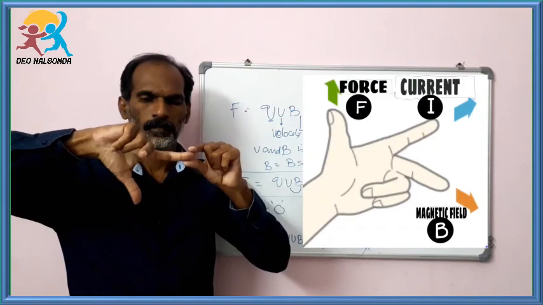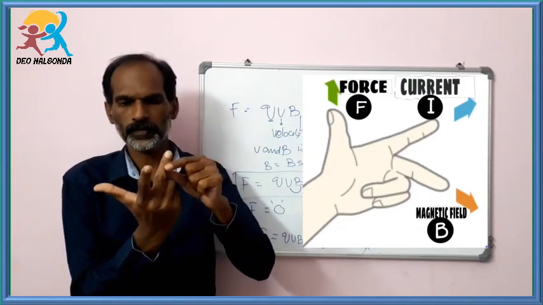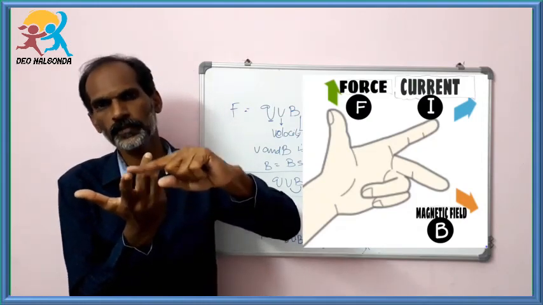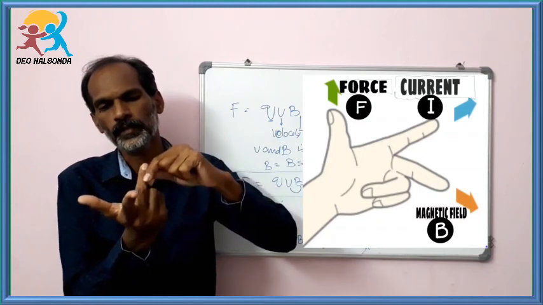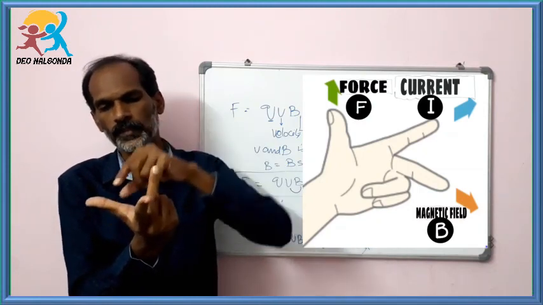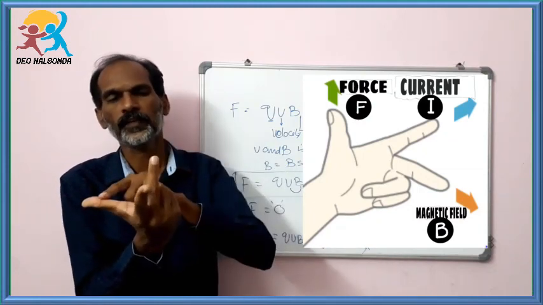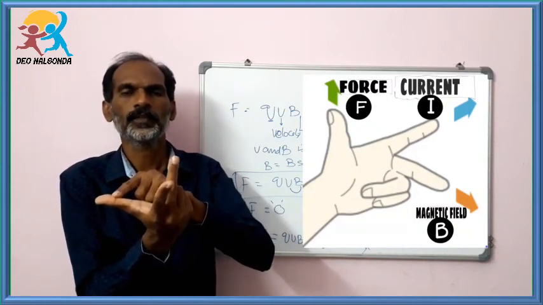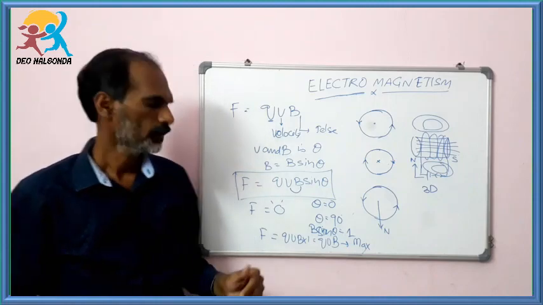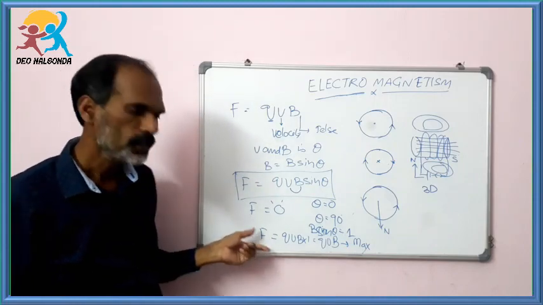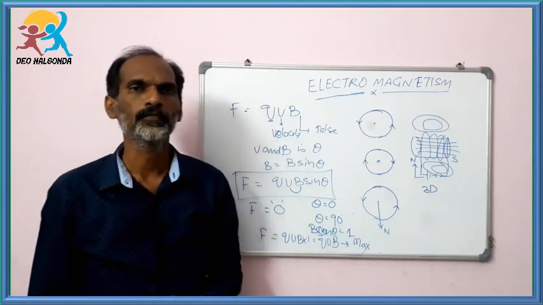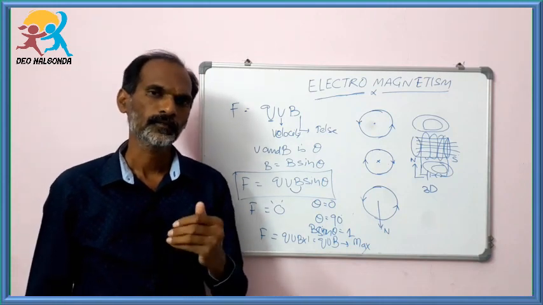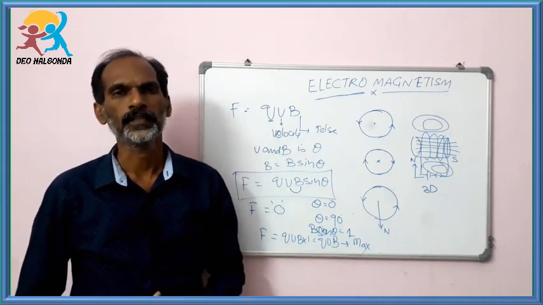For example, let us take the electric current coming towards you, and the magnetic field in this direction. Then the force applied by the magnetic field is found by the direction of the thumb. By using the right hand rule, we can find out the direction of the force applied by the magnetic field.